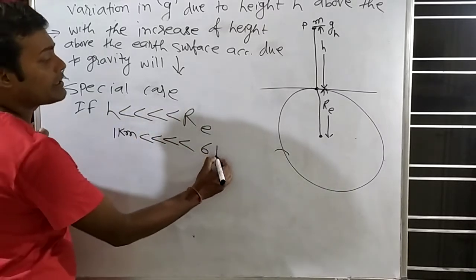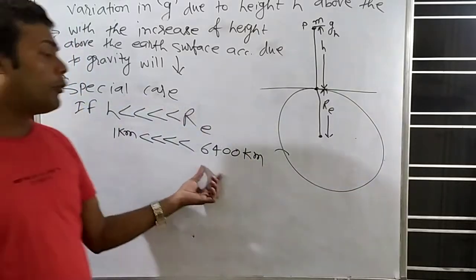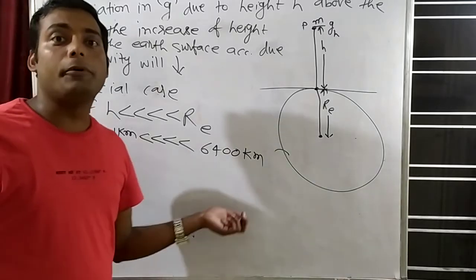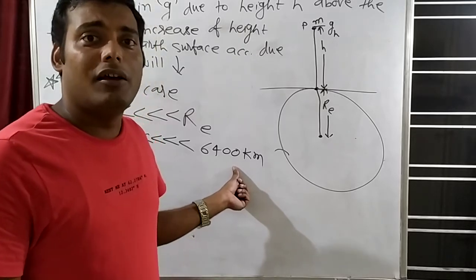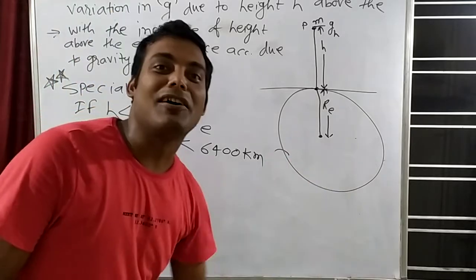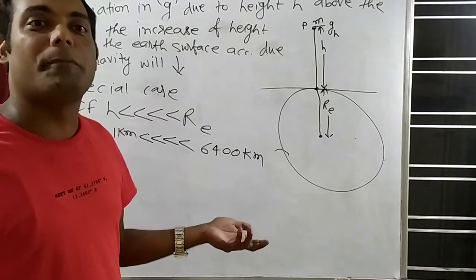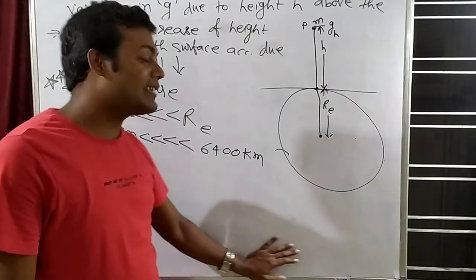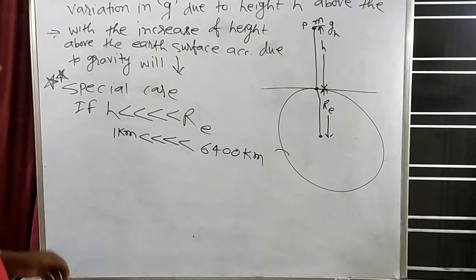Why? Because Re is how much? 6,400 kilometer. Suppose you have 6,400 rupees and you lose 1,000 rupees, will you be sad or happy? You will be happy, thank God I have only lost 1,000 rupees. The rest of the 6,400 rupees is safe with me, right?